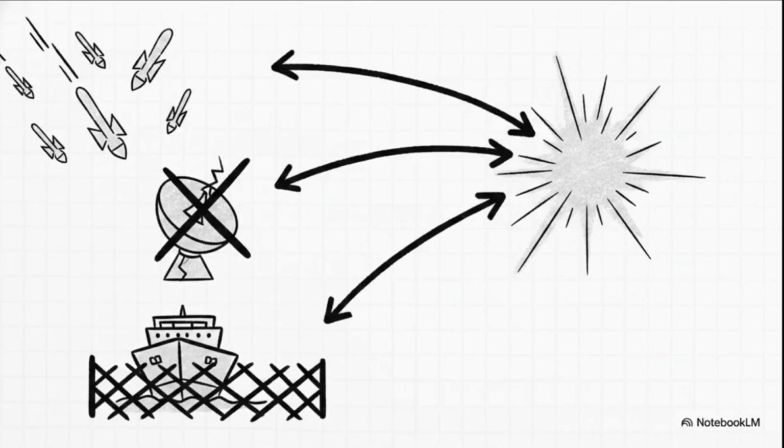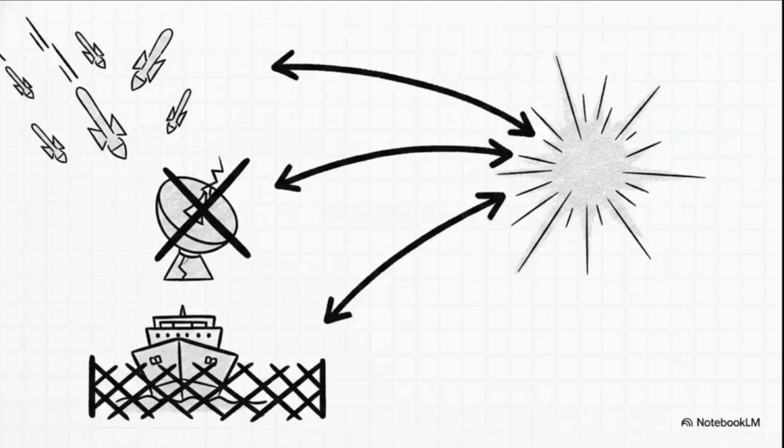This wasn't just a single counterattack, guys. It was an absolute barrage. We're talking missiles and drones launched directly at Israel. But they didn't stop there. They struck US-aligned Arab countries, Bahrain, Jordan, Oman, Qatar. They systematically targeted US military and radar bases all over the region to essentially blind Allied forces.